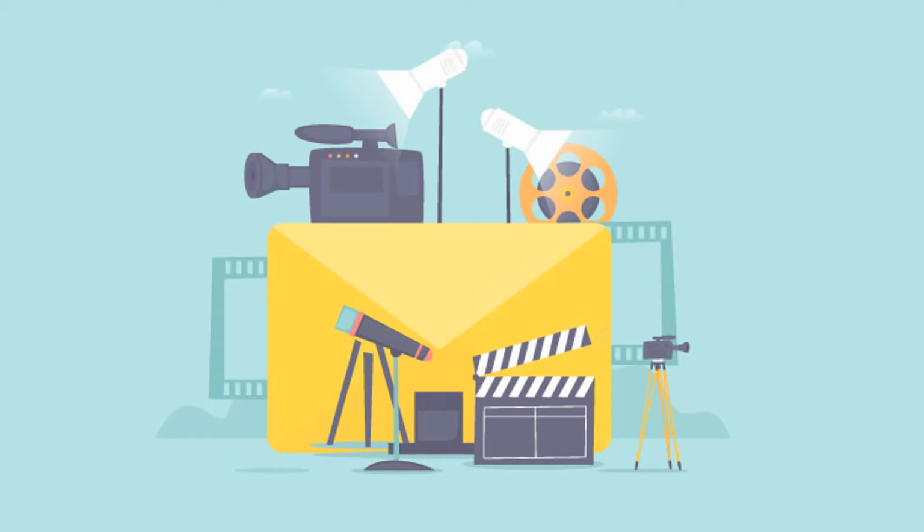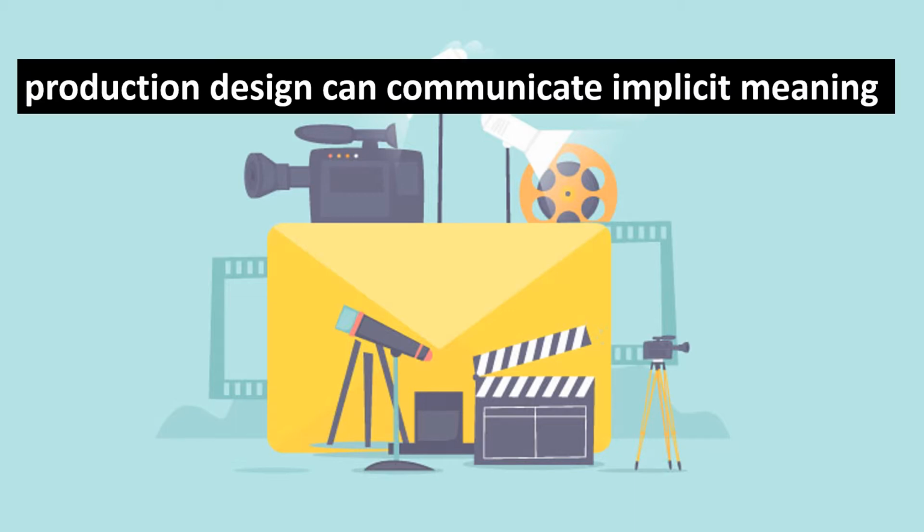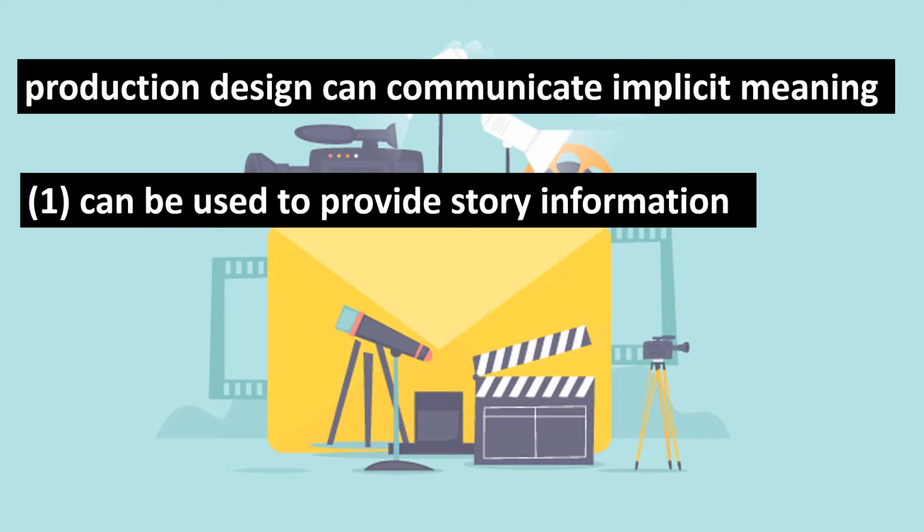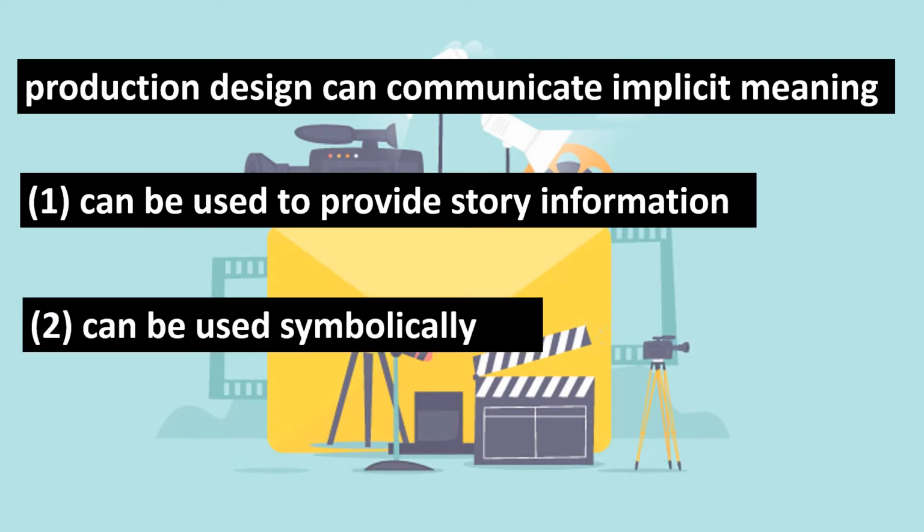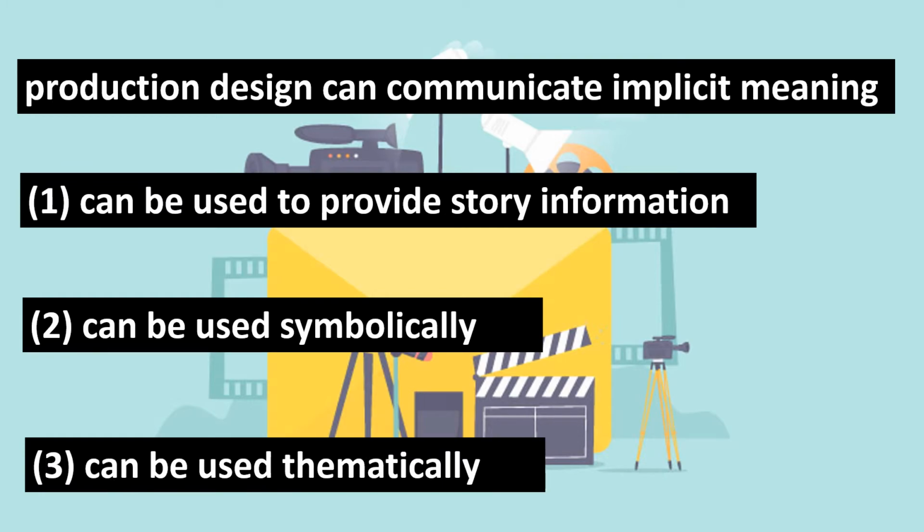As mentioned in our last video, production design does more than just provide locations in which to stage the plot events that make up movie narratives. Production design is also frequently used to communicate implicit meaning, meaning that, in the case of production design, is implied through visual elements, and that can either be used to provide the audience with story information, to create symbolism, or to emphasize the movie's themes.